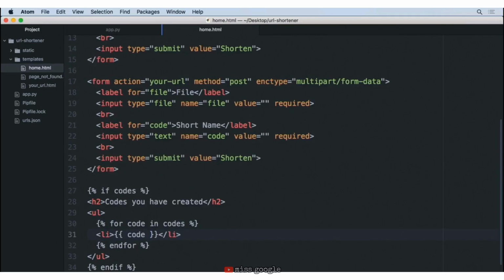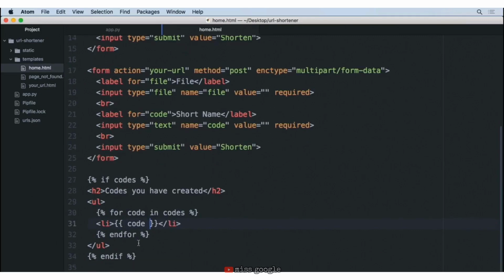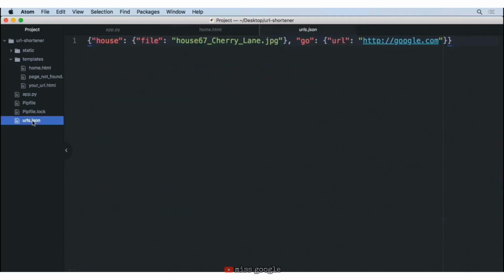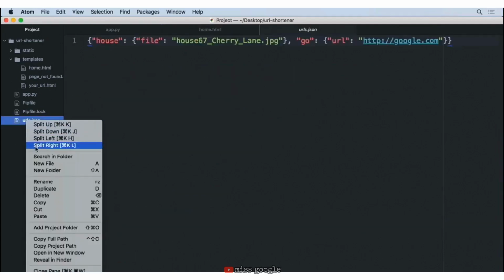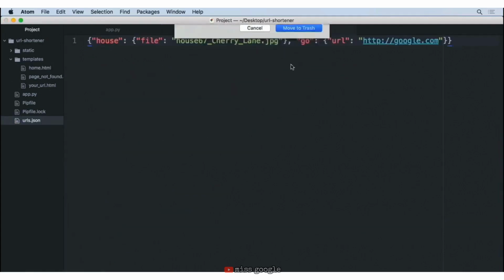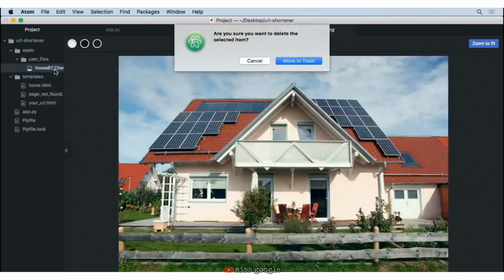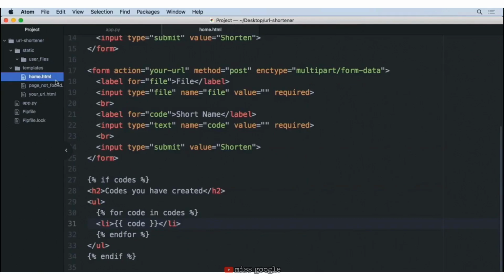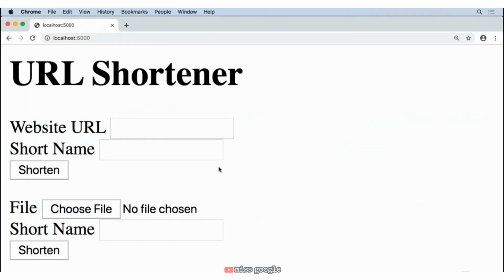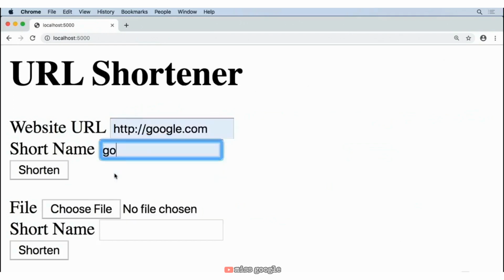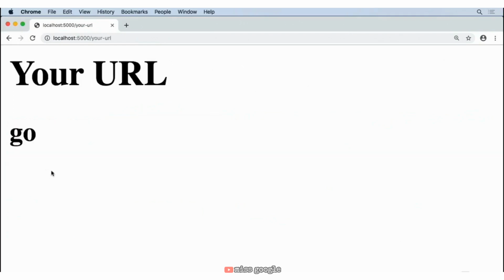Now, because this is something we just implemented, we don't have any existing cookies. Let's go ahead and delete our urls.json. We'll delete that. I'm also going to go ahead and clear out the user file so that we can start from a clean situation there. And let's go ahead and move over to our browser. So we're going to reload the home page. Let's start first with a URL, and I'm going to do Google for Go. I'm going to hit shorten. And you can see it takes us to your URL.